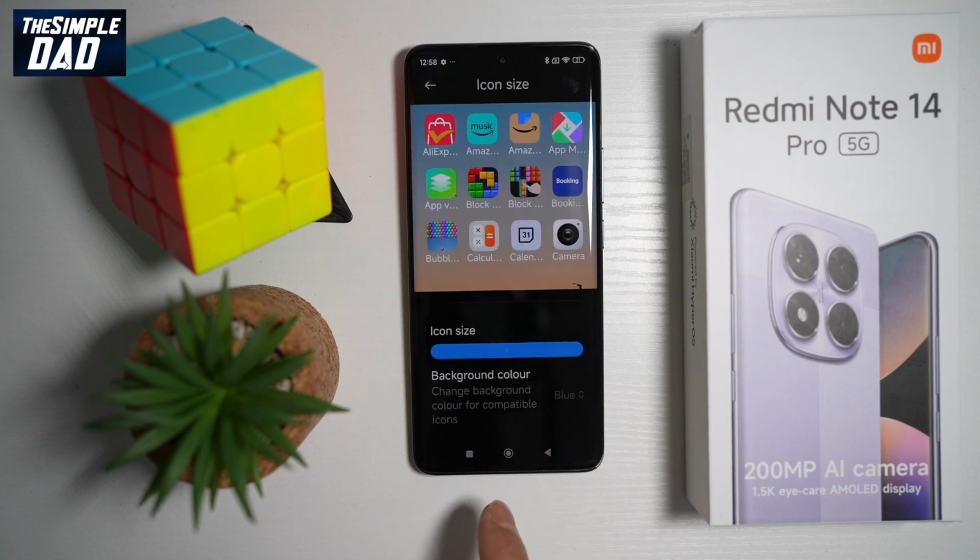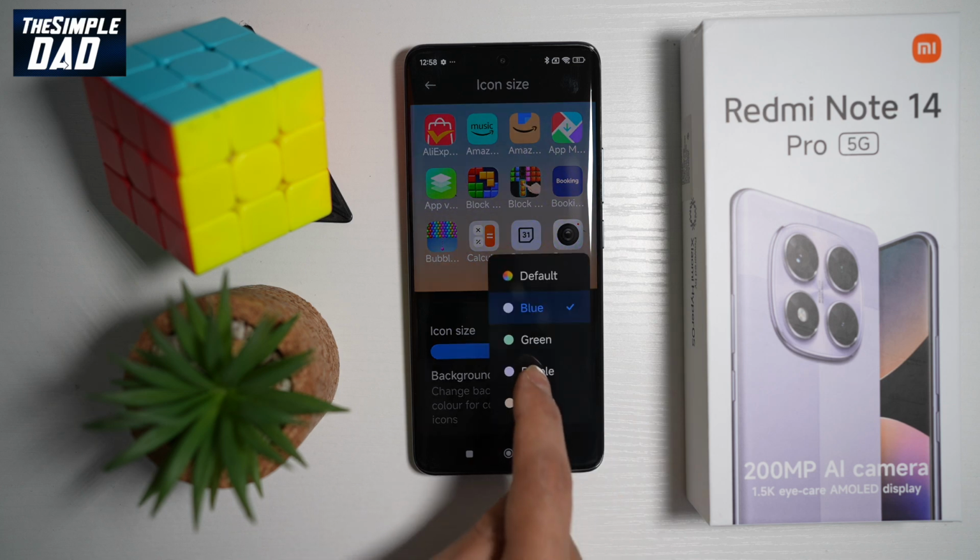At the bottom here, you can go ahead and change the background color for compatible icons. So if some icons are transparent, you can go ahead and change the color for that as well.